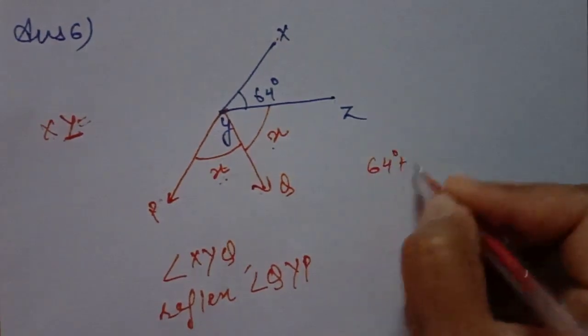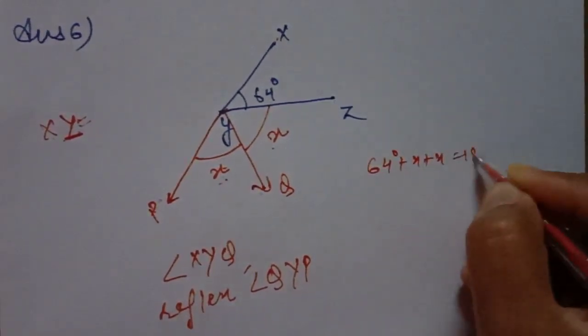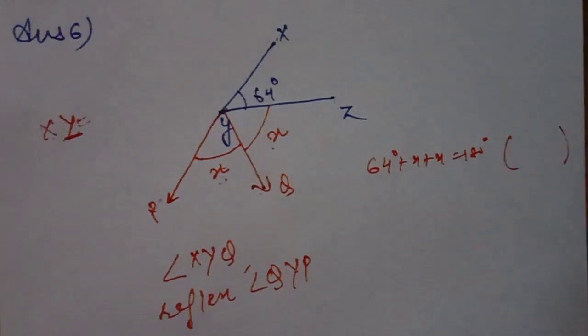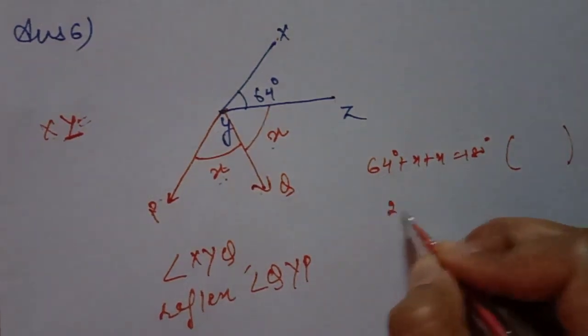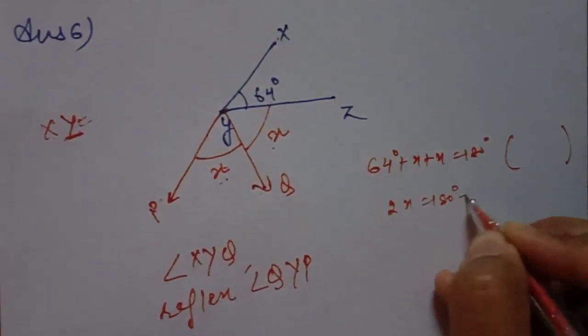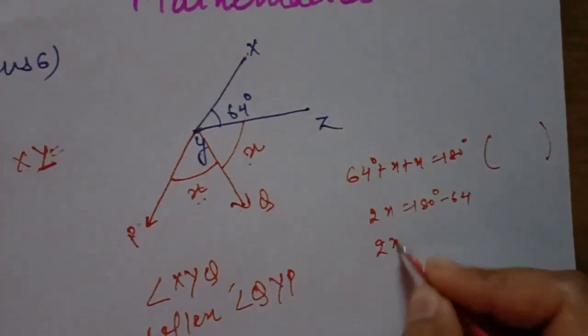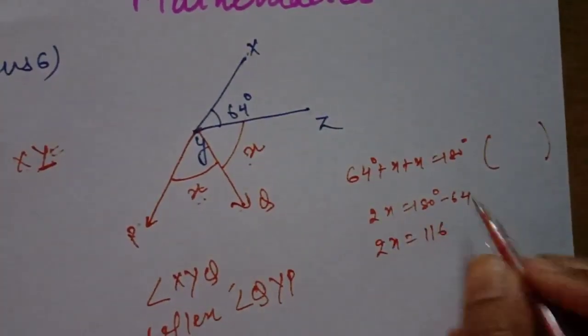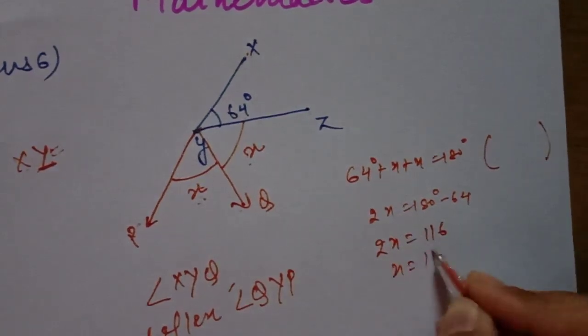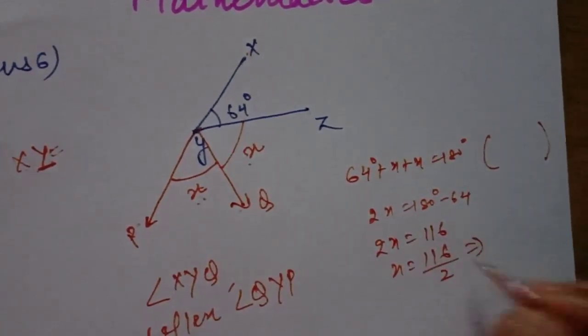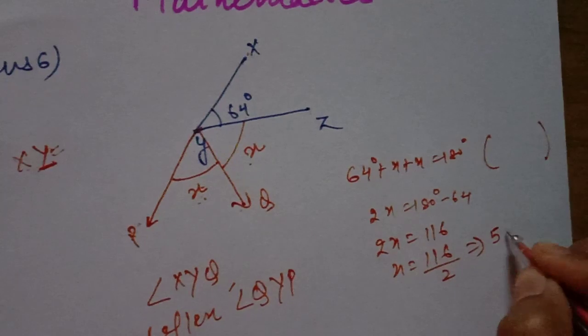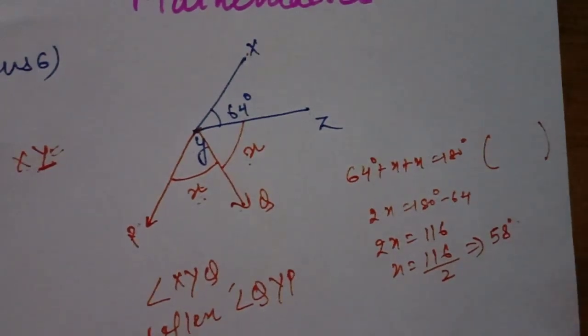Then 64 degrees plus x is equal to 180 degrees. We have to write the reason also here, because of the straight line angle. Then we will find the value of x. 2x is equal to 180 degrees minus 64. Then 2x is equal to 116. Then it is 116 divided by 2. Then it becomes 58 degrees. So now we know the value of x here.